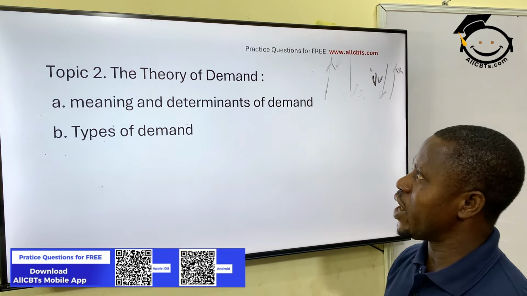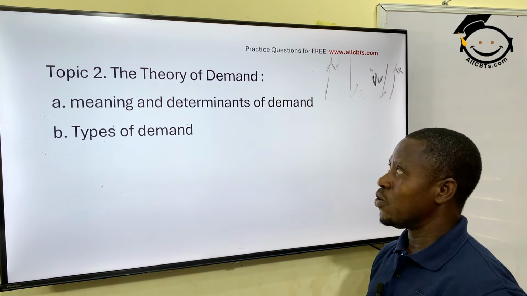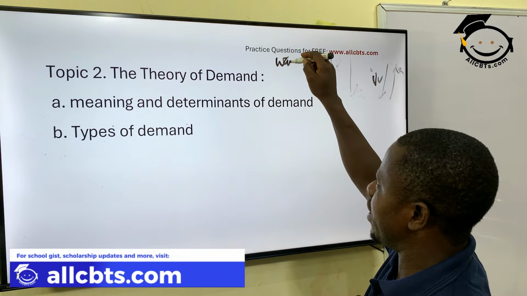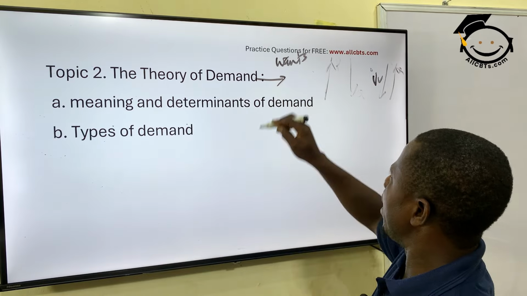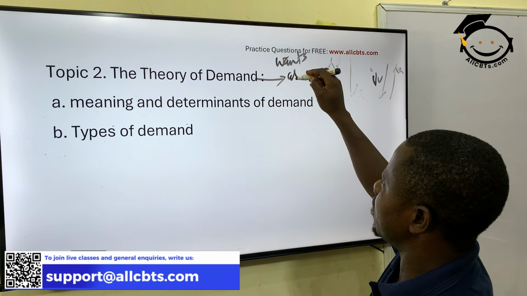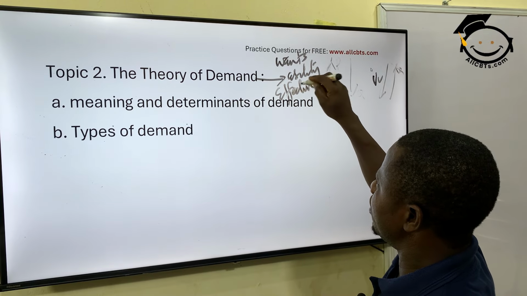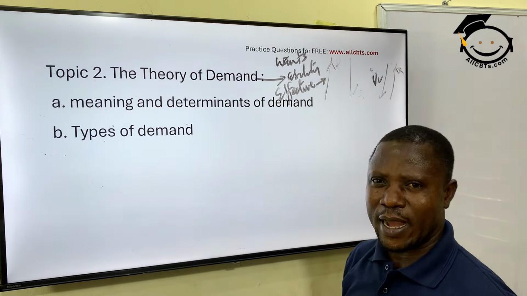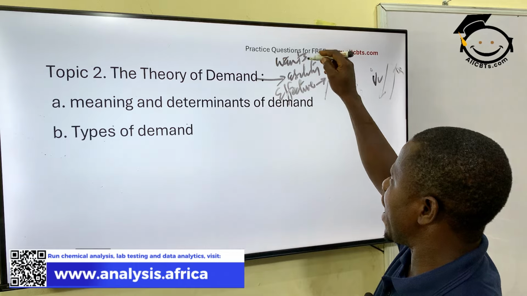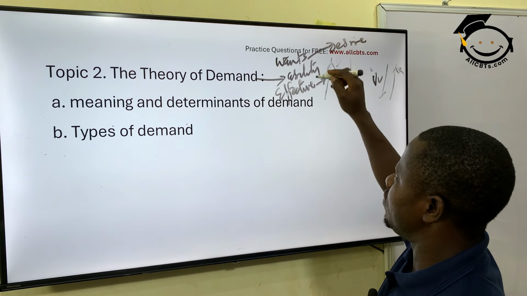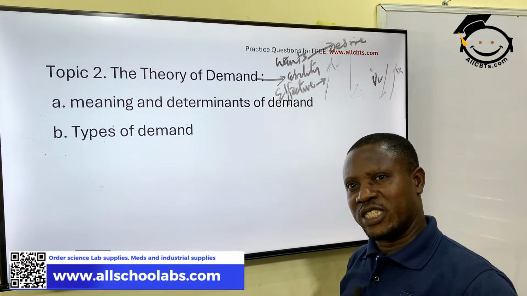Alright? Then you should also understand the difference between demand and wants. Okay? Wants are your desires. Okay? But demand is your ability to buy. I would call it effective demand. Effective demand is talking about your desire backed up with ability to pay. So wants are desire, while effective demand is what? Desire backed up with ability to pay.